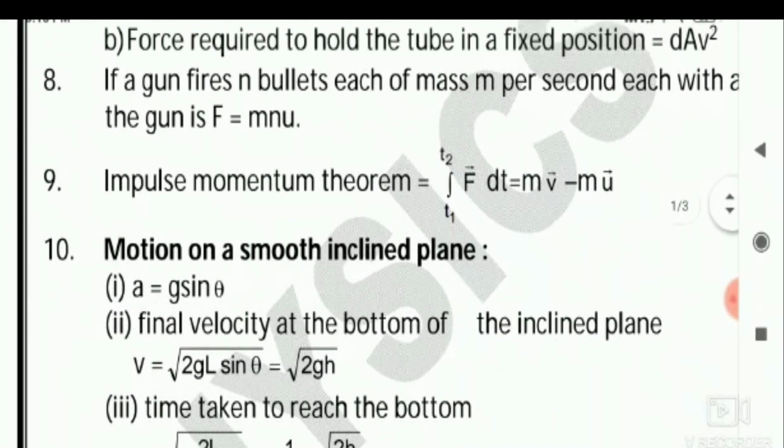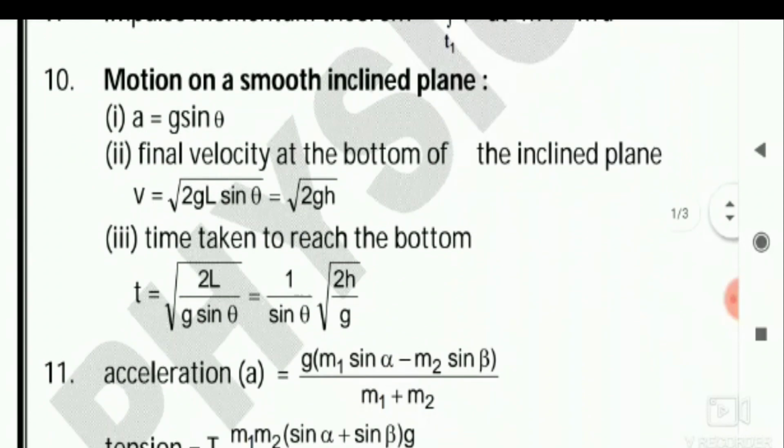Then the next important formula, impulse. Force into time of action, or the change in the momentum, is also equal to impulse. This is another important formula.